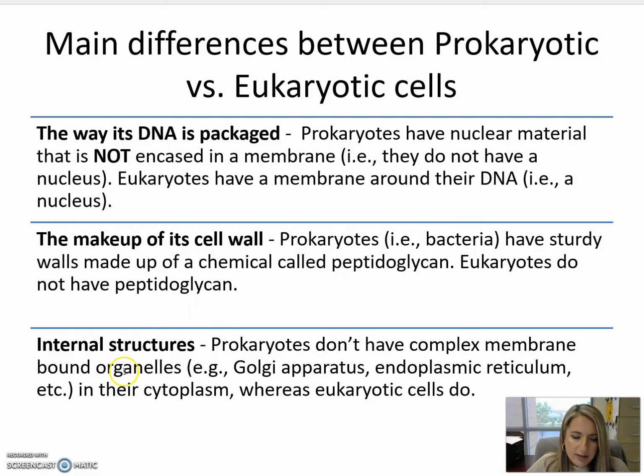And the last difference are internal structures. With eukaryotic cells, they have all the standard internal structures that you're likely familiar with. The nucleus is one, but then also things like the Golgi apparatus and the endoplasmic reticulum and mitochondria. Whereas prokaryotic cells, such as bacteria, they lack all membrane-bound organelles. They really are just composed internally of cytoplasm, some genetic material, and typically ribosomes for protein synthesis, but they lack any type of membrane-bound organelles.